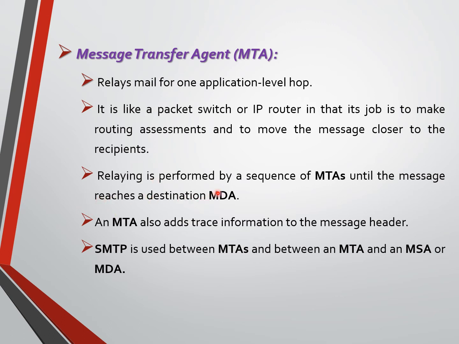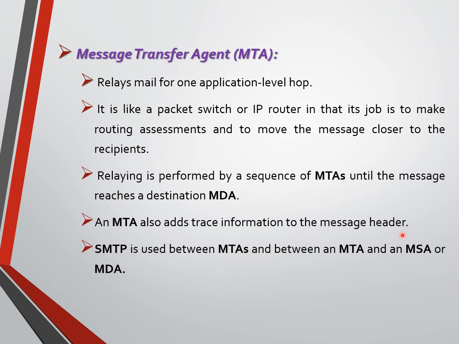Relaying is performed by a sequence of MTAs. We are delivering that message from one MTA to another MTA until the message reaches the message destination agent. An MTA also adds trace information to the message header.